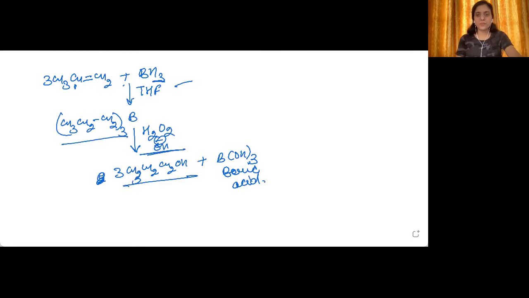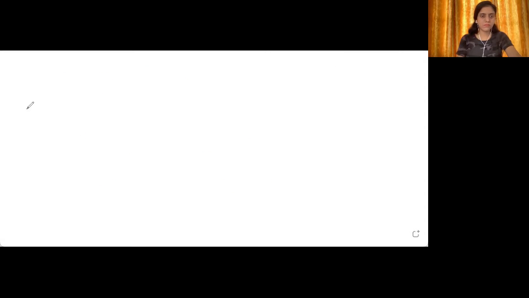Okay, so let's now move into the next question. Let's see what it is. Question number 7, 11.7. Give the structures and IUPAC names of monohydric phenols of molecular formula C7H8O. We have been given this formula C7H8O, and we have been given that these are monohydric phenols.